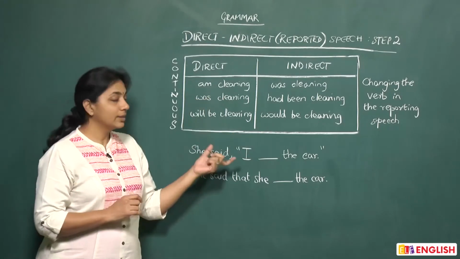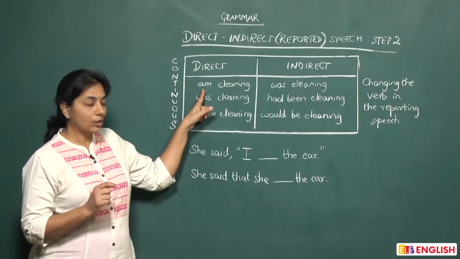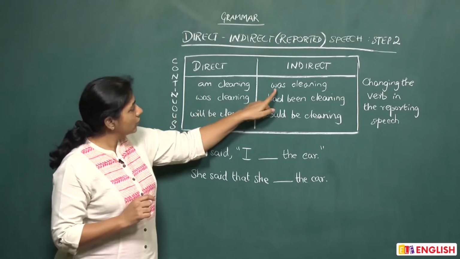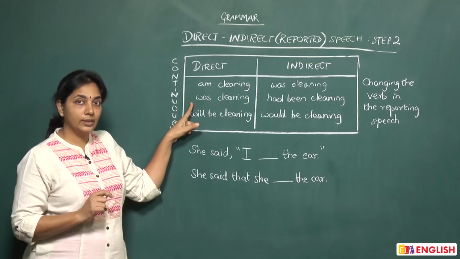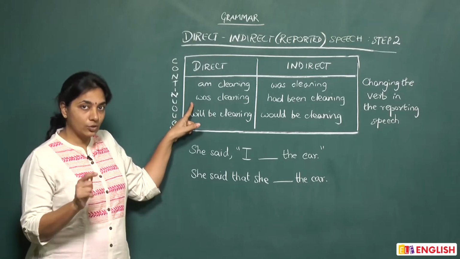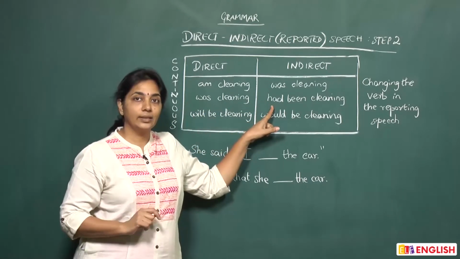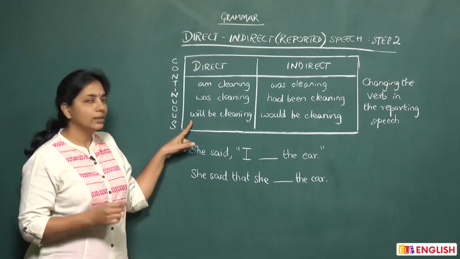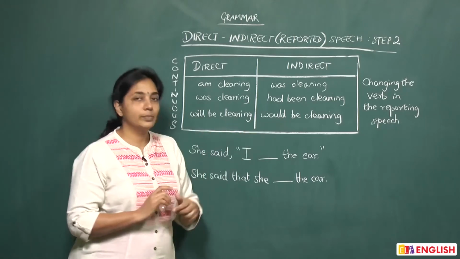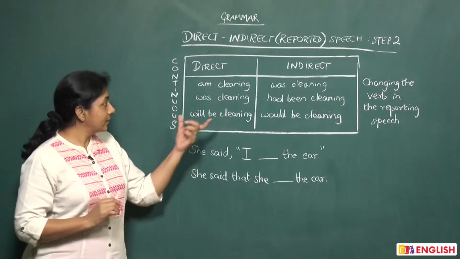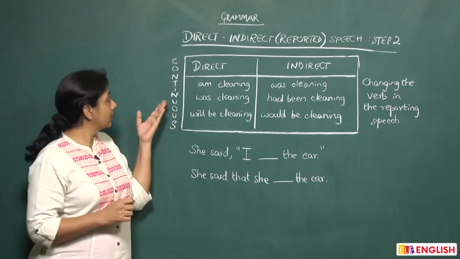Now let's look at these in an example. She said, I am cleaning the car, now becomes she said that she was cleaning the car. She said, I was cleaning the car, when converted to indirect or reported speech becomes she said that she had been cleaning the car. She said, I will be cleaning the car. This becomes she said that she would be cleaning the car. So remember this table when you want to convert from direct to indirect and your verb is in the continuous form.